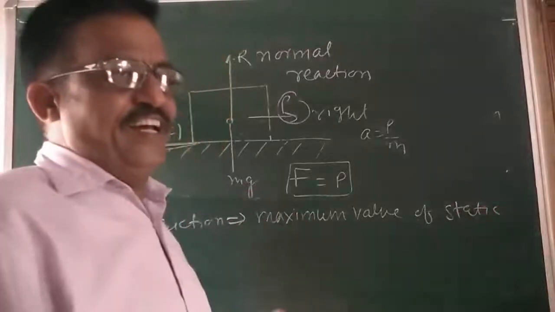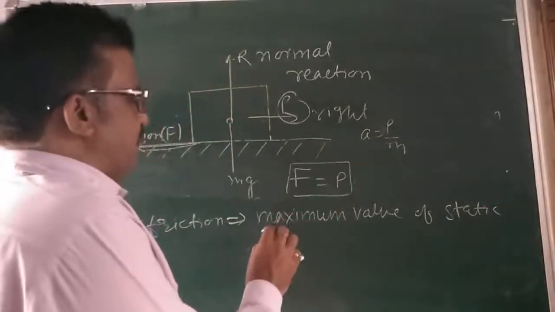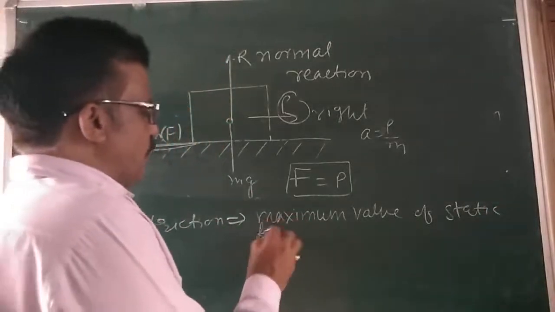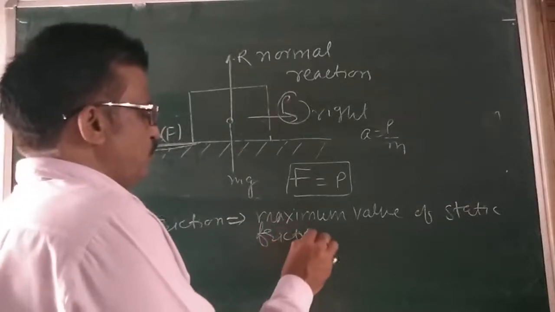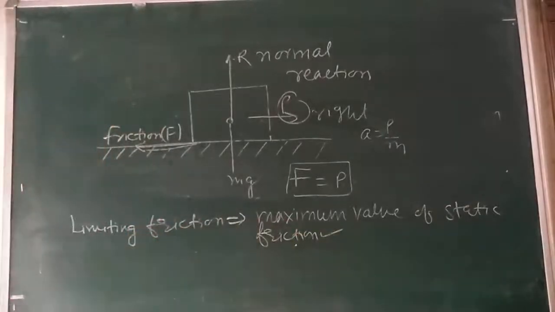Is it clear? It's very simple physics. The maximum value of static friction is called limiting friction. What is the definition here?